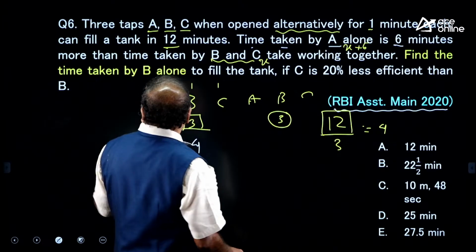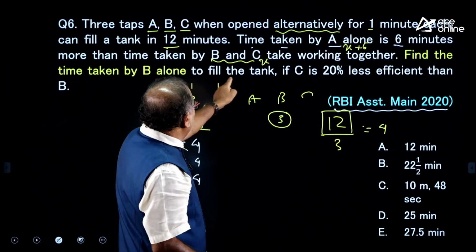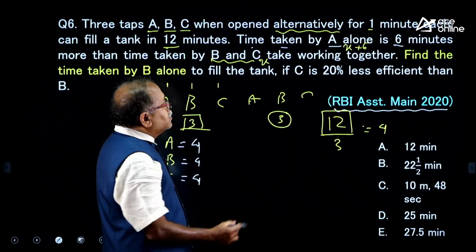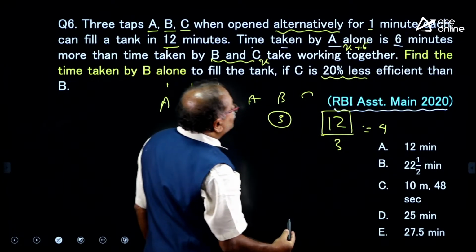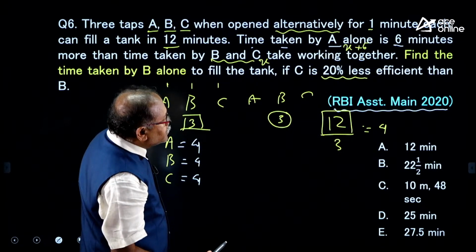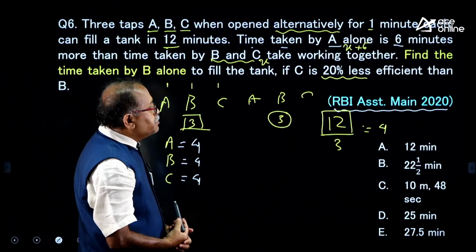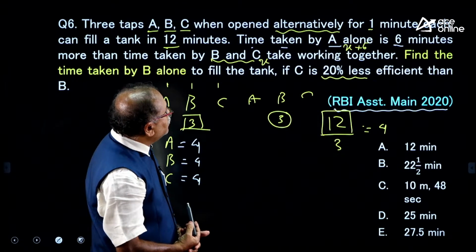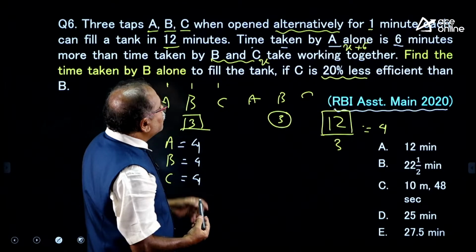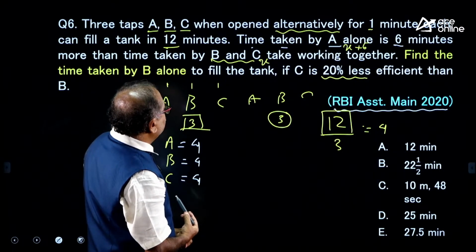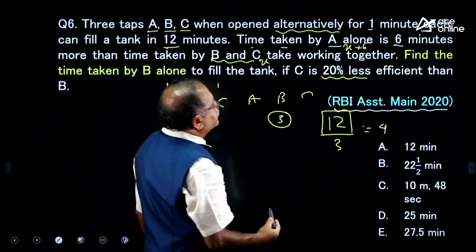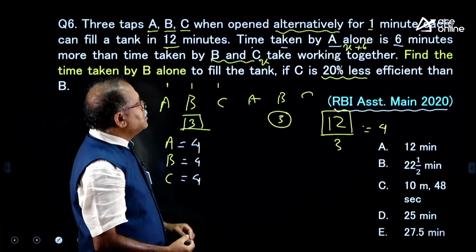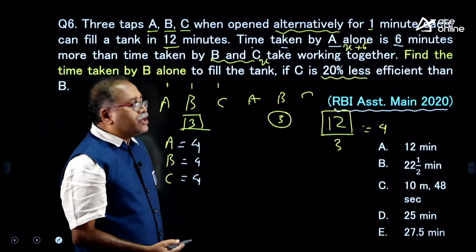Now, let us move on. Find the time taken by B alone to fill the tank if C is 20% less efficient. Okay, if the C is 20% less efficient, then how much time B alone will take? I do not think the C is 20% less efficient has any use, but it is okay.